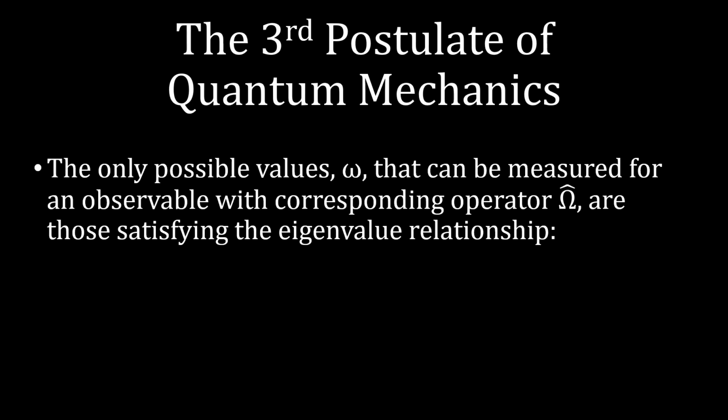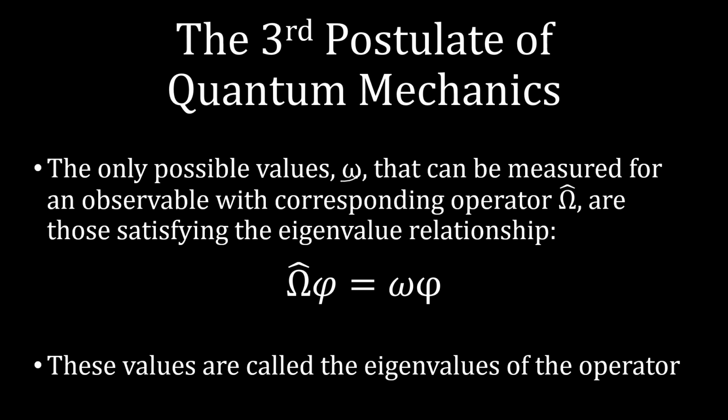It says that the only possible values, we'll call omega, that can be measured for an observable with corresponding operator omega hat are those satisfying the eigenvalue relationship given here, which is that our operator, so omega with the hat symbol over it, applied to a function, is going to be equal to a constant omega times that same function. And these values we call the eigenvalues of the operator. So again, this is our operator, this is our eigenvalue.